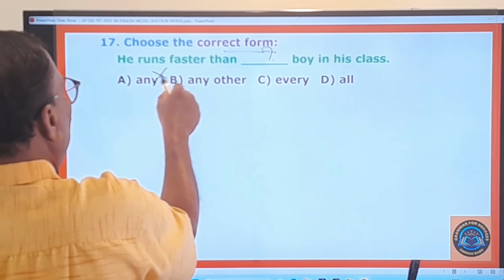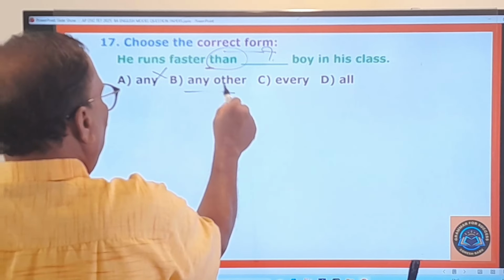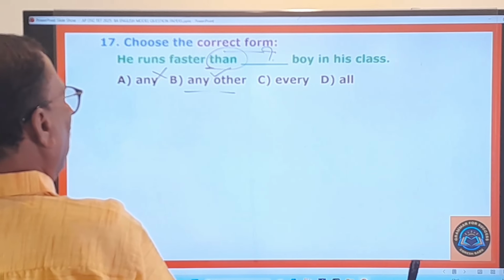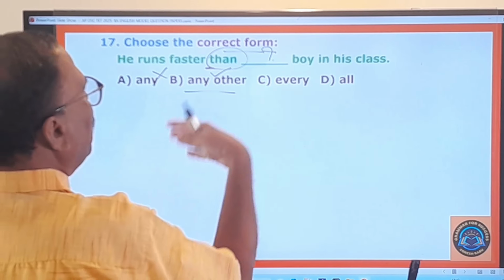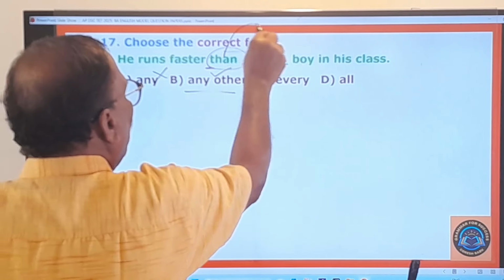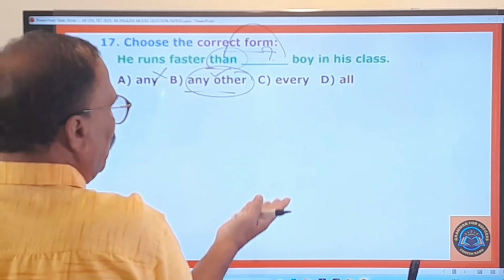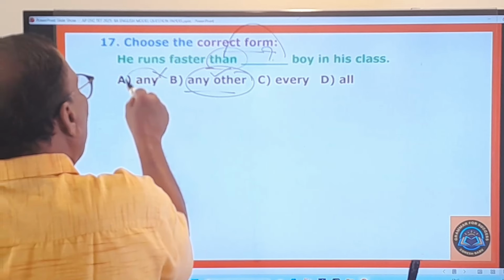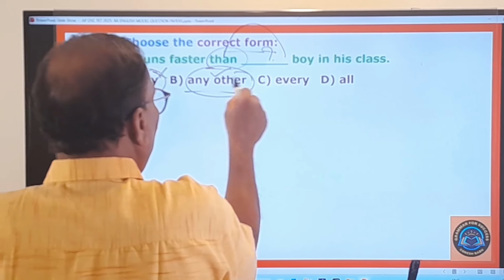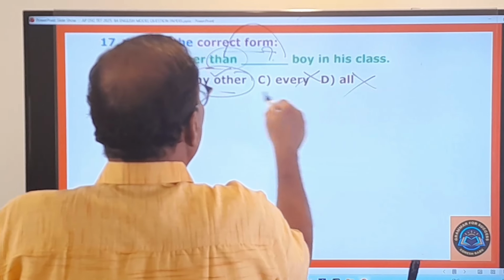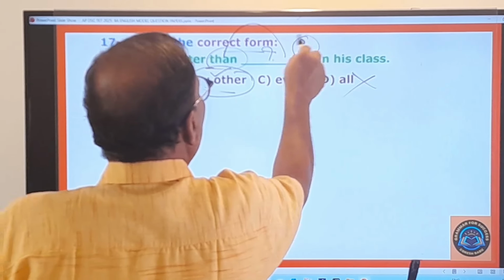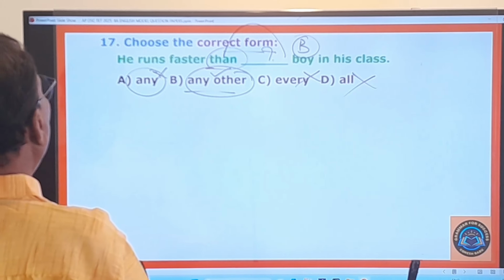Any. No, you cannot say any after than. You can say only any other. Whenever you are comparing one person with many persons, after than, you must use any other only. Or all other you can use, but simply any cannot be used. And therefore, this is not the right one. Every no, all no. So therefore, B is going to be your answer. And you move on to the 18th question.